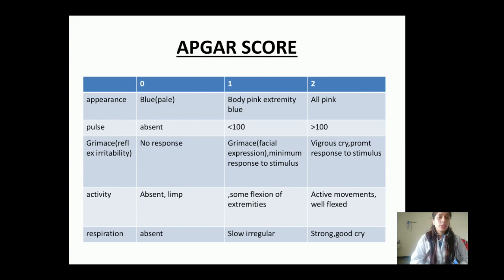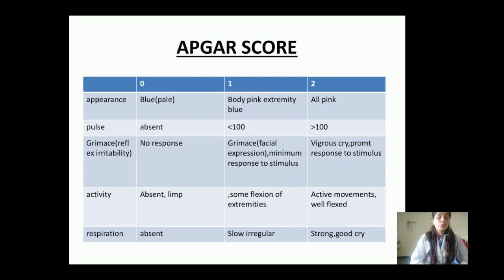So we will observe whether we are able to find the pulse of the child. If it is absent, we will give 0, if it is less than 100 we will give 1, and if it is more than 100 we will give 2.